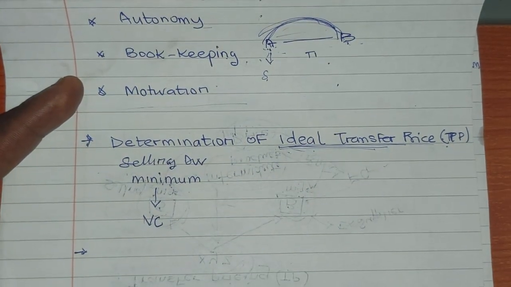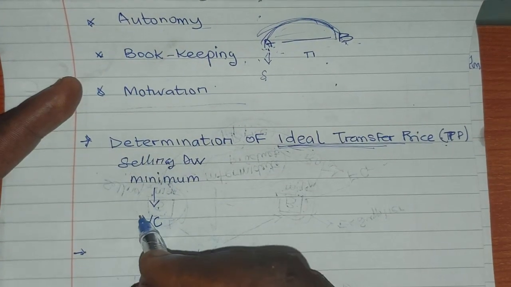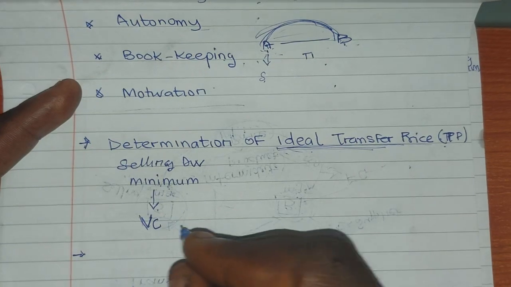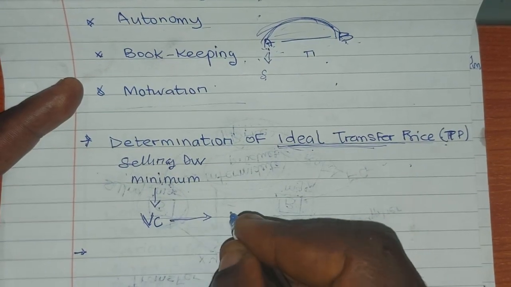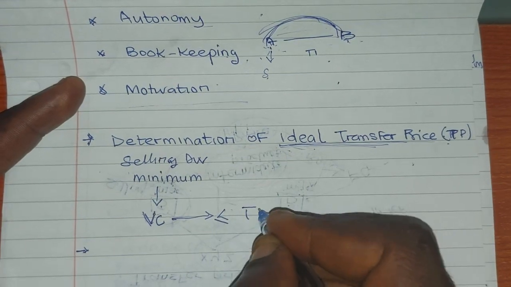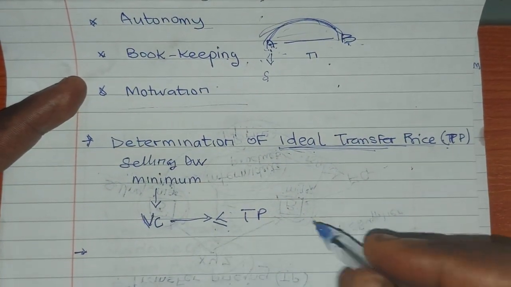That is the minimum price it can charge as a transfer price. I want to help this buying division, then it must be less or equals to transfer price.